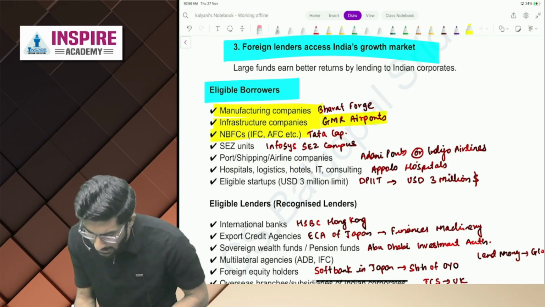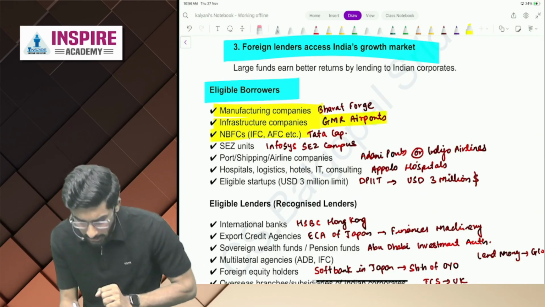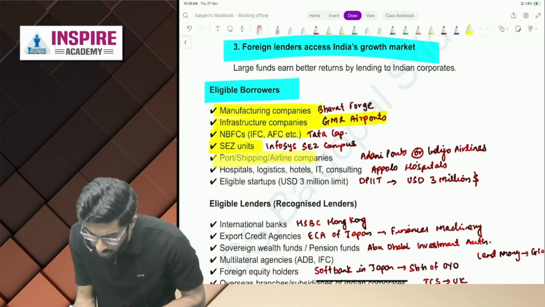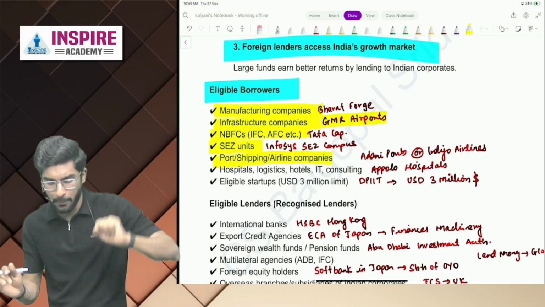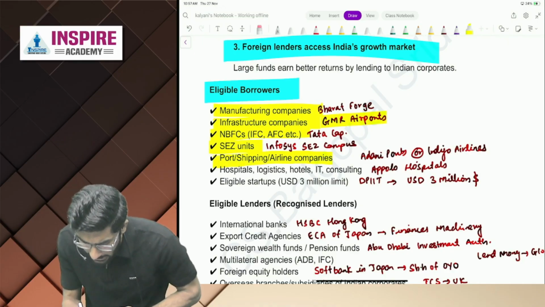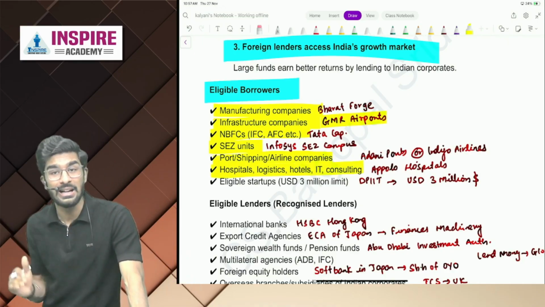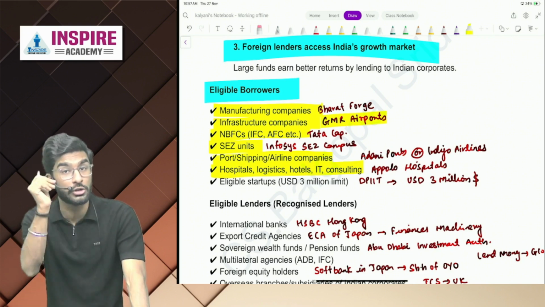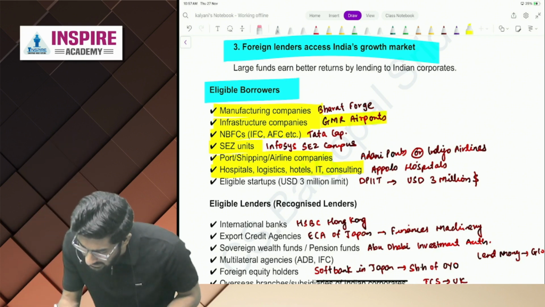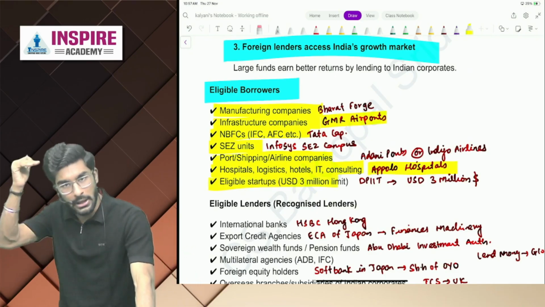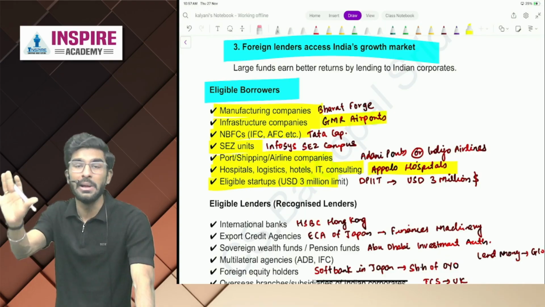Number 3 is people, NBFCs like Tata Capital. Number 4 is SEZ units can borrow. Then port, shipping, airline companies like Adani Ports or Indigo Airlines. Next people, hospitals, logistics, hotels, IT consulting firms can also take ECBs. Like example is Apollo Hospitals. And last people, eligible startups can also take ECBs, but maximum is $3 million US.